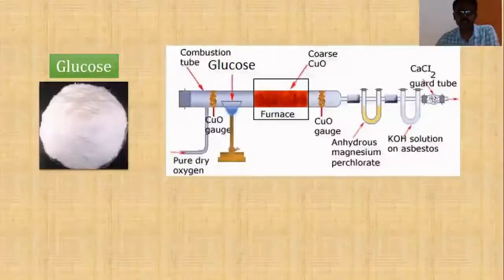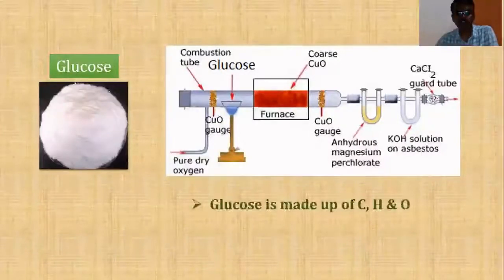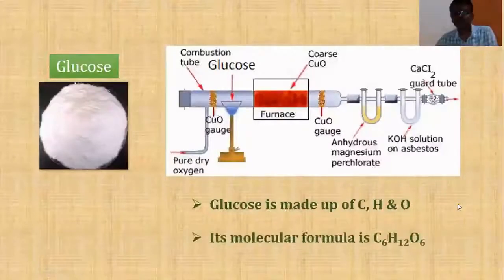So what I can say is, by subjecting glucose to elemental analysis, we can arrive at the information that glucose contains carbon, hydrogen and oxygen, and its molecular formula is C6H12O6.